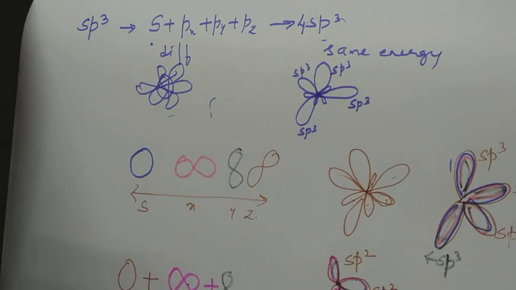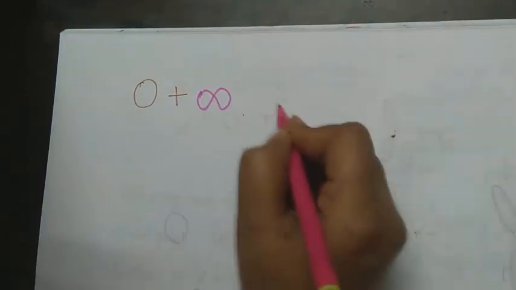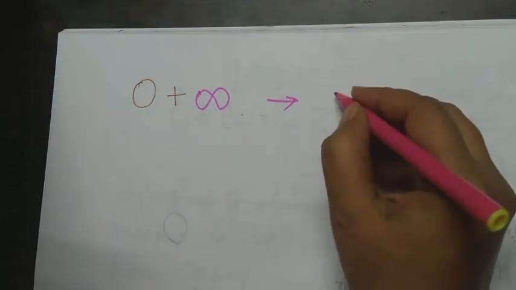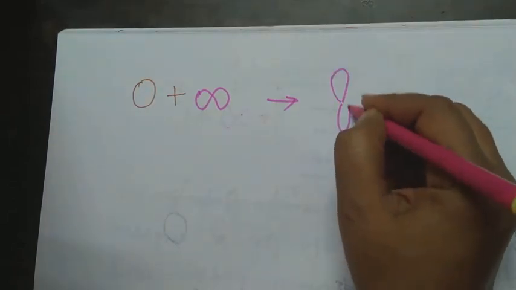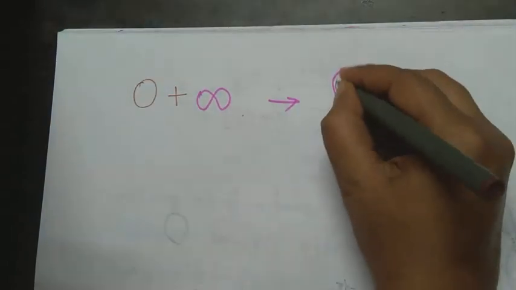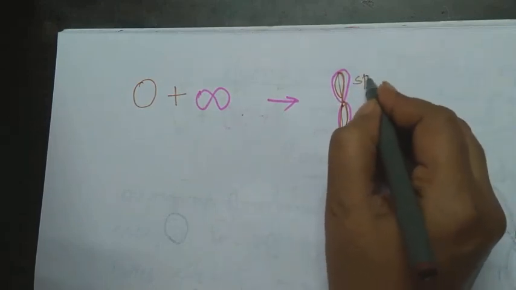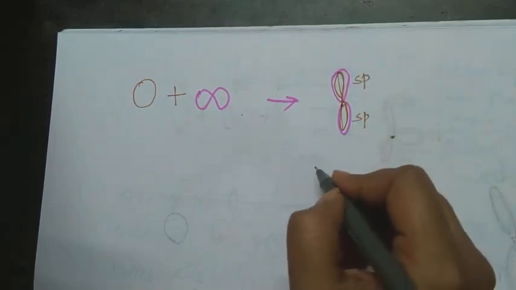On the same lines, we have sp hybridization. Now look here. In sp hybridization, one s orbital will mix with one p orbital. Is it s or p? It is mixture of s and p orbital. Therefore, it is called as sp hybrid orbital 1, sp hybrid orbital 2.